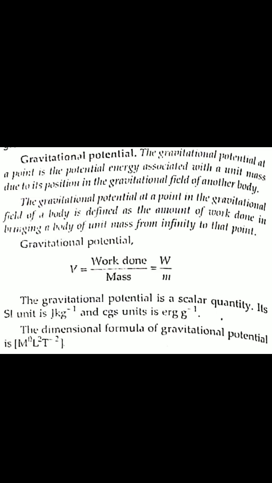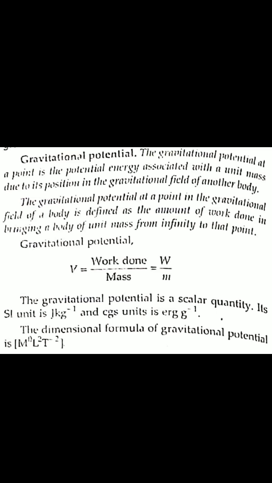It is a scalar quantity. Its SI unit is joule per kg, CGS unit is erg per gram, and the dimensional formula is M0 L square T to the power minus 2. Clear?